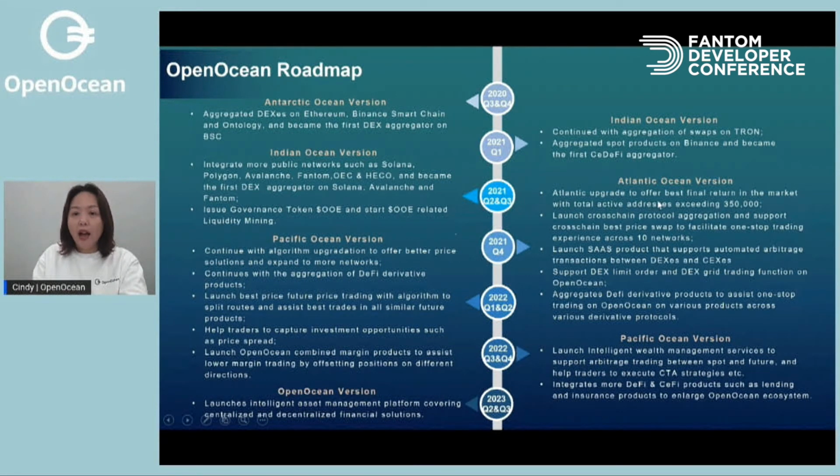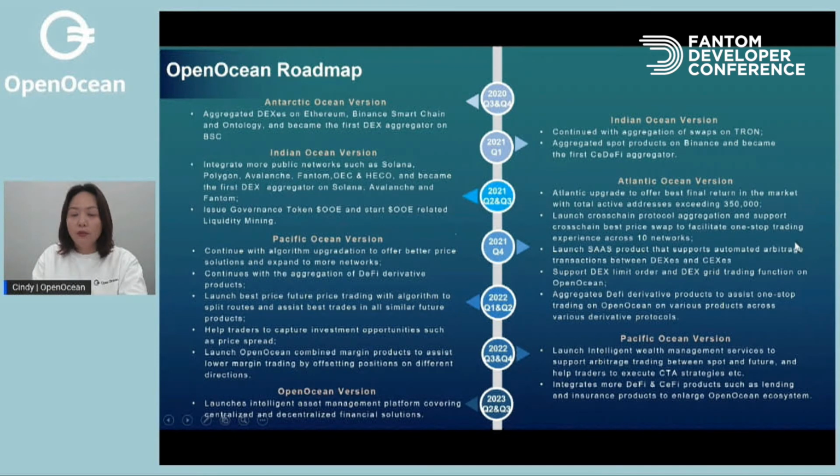Right now, we are in the Atlantic Ocean version. We have just upgraded our protocol to Atlantic to find users the best final return in the market. Total active addresses trading on OpenOcean have exceeded 350,000.